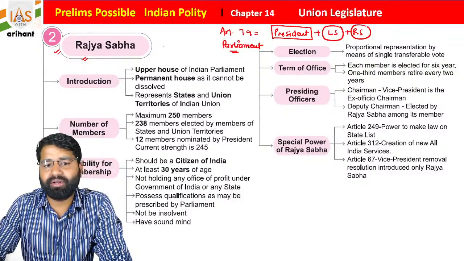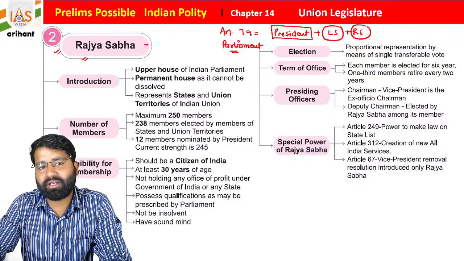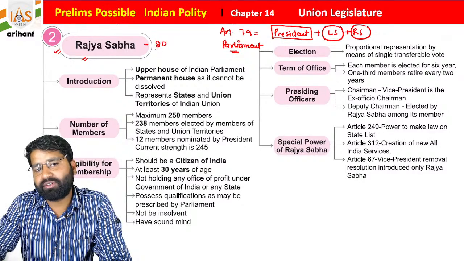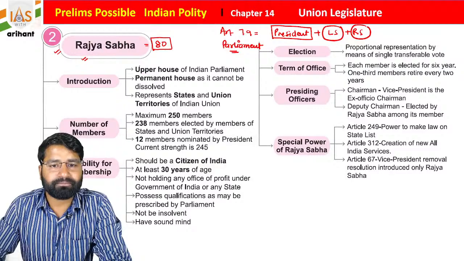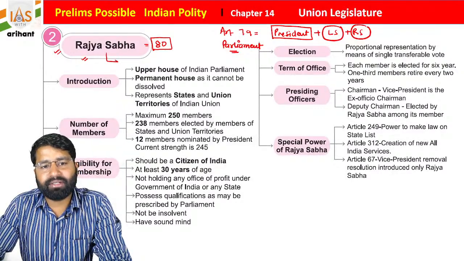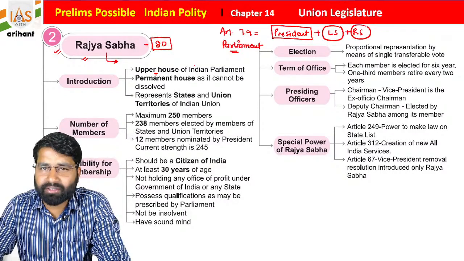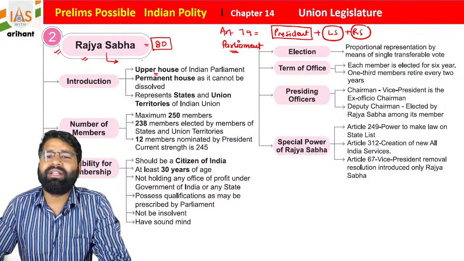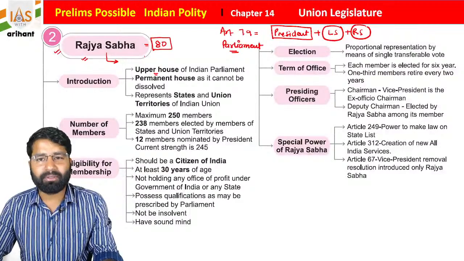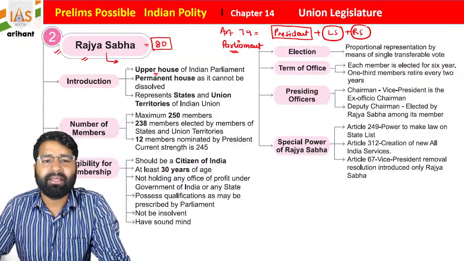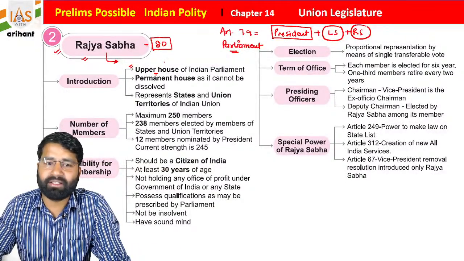So I'm just going to start from the same point. Students, as we already know, Rajya Sabha is mentioned under Article 80 of the Indian Constitution, the composition of Rajya Sabha. And students, Rajya Sabha is called the upper house of the Parliament. It is not written in the Constitution, but as we derive our parliamentary system from Britain, we say that this is the upper house of the Indian Parliament.